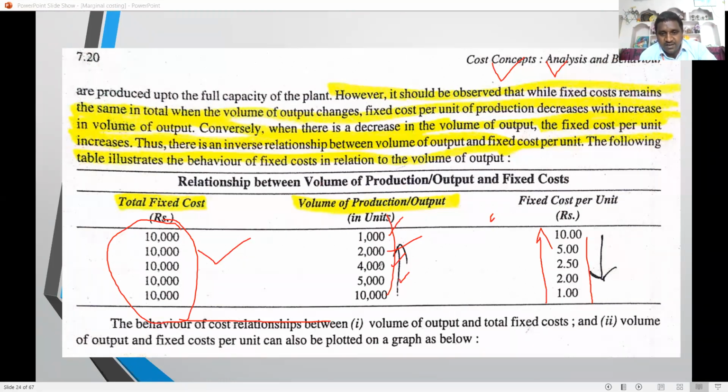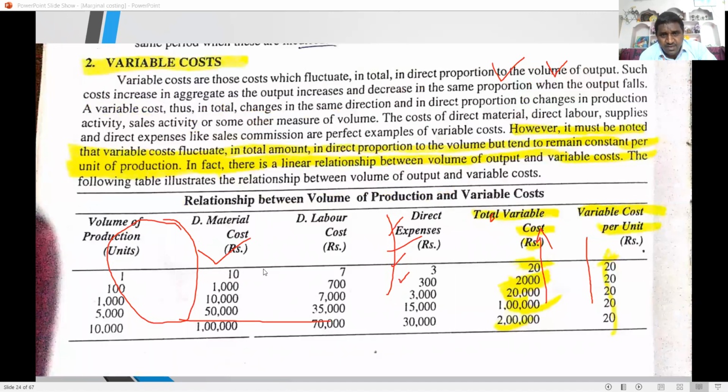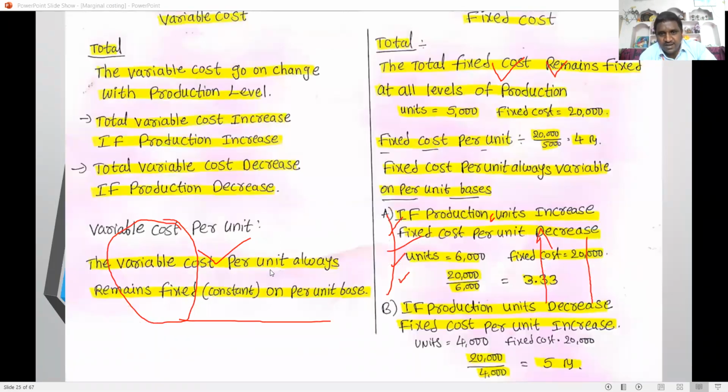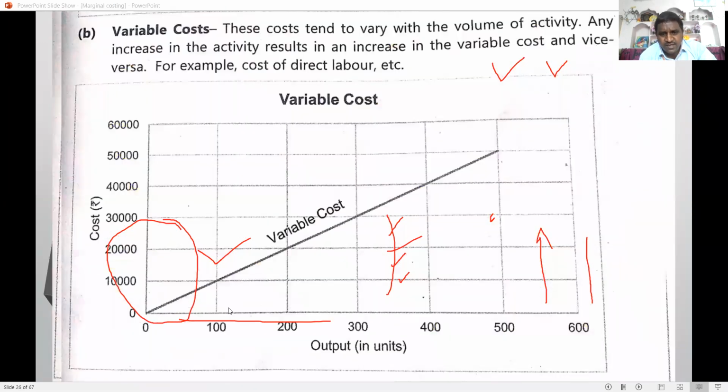Next one, I will explain in detail. Variable cost. Variable cost changes according to the production level. So if production increases, variable cost also increases. If production decreases, variable cost also decreases. But variable cost per unit is fixed. So variable cost is like this: if production increases, variable cost also increases.